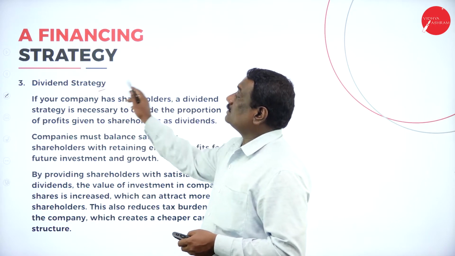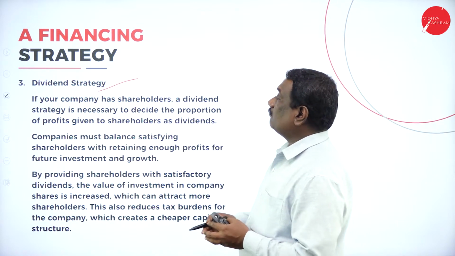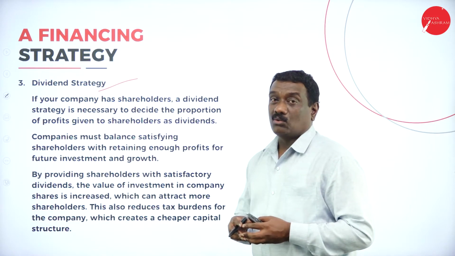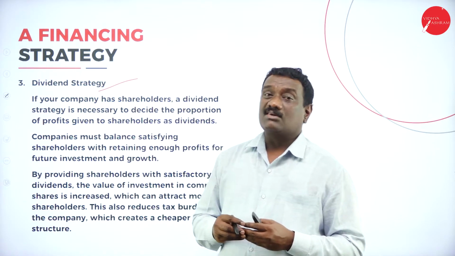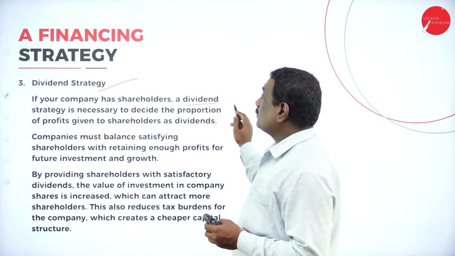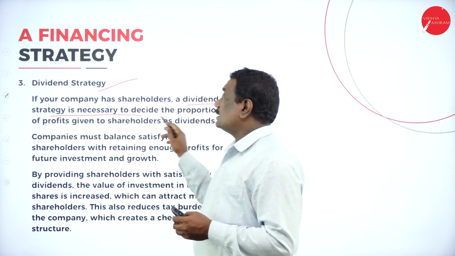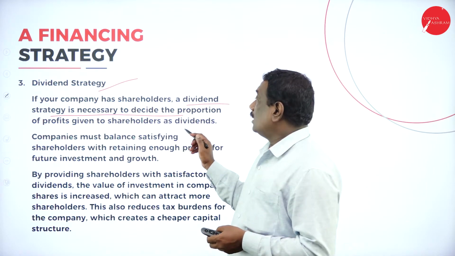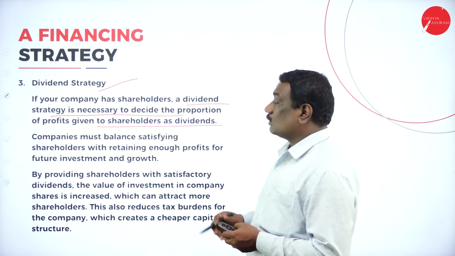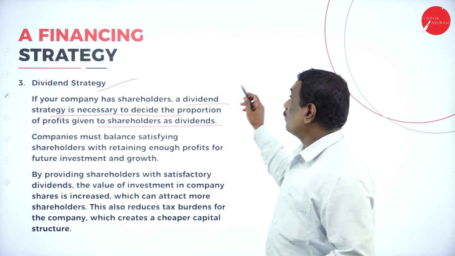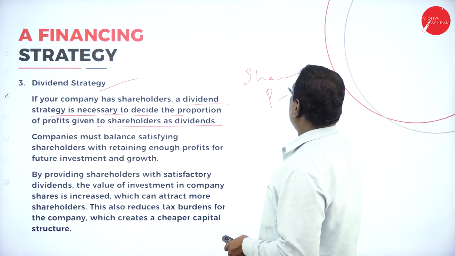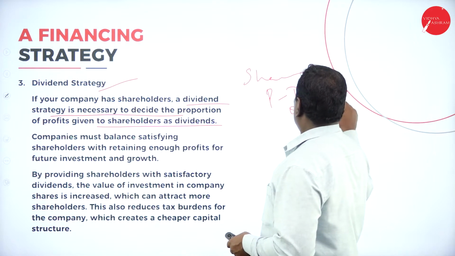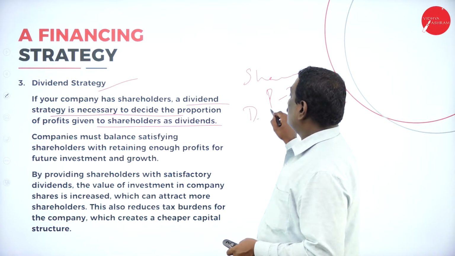Third is dividend strategy. Under this strategy, if a company has shareholders, and most companies will have shareholders because they are the owners of the company, the dividend has to be paid to them. So the dividend strategy is necessary in order to decide the proportion of profits given to shareholders as dividends, because every shareholder requires dividends to be paid out of the profits earned, right? So out of the profits earned, the dividend has to be paid to them.